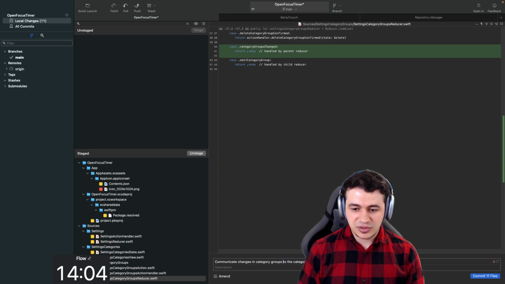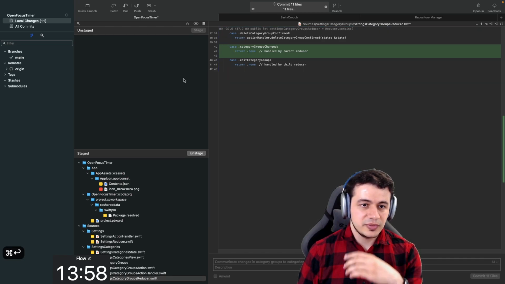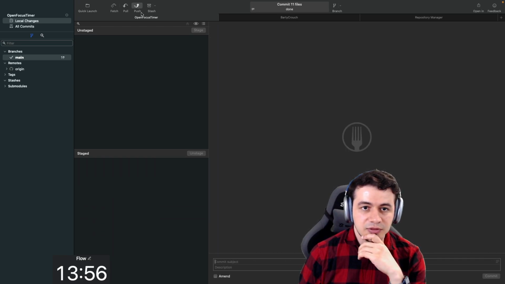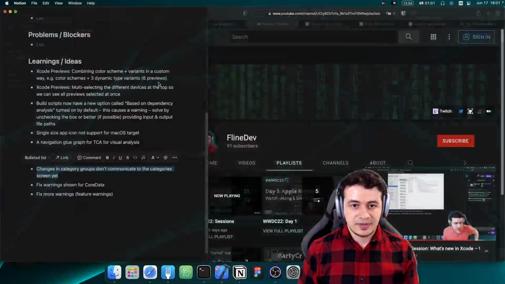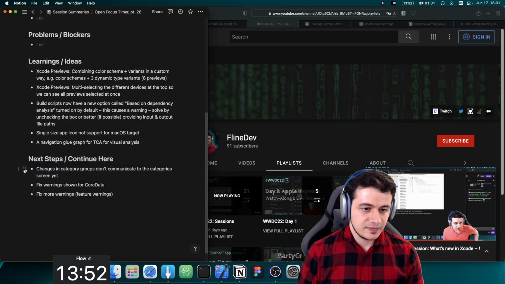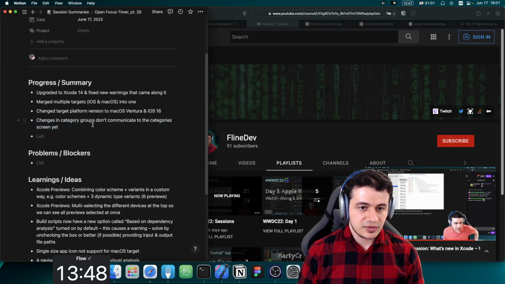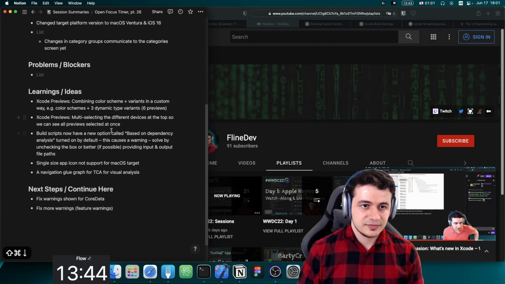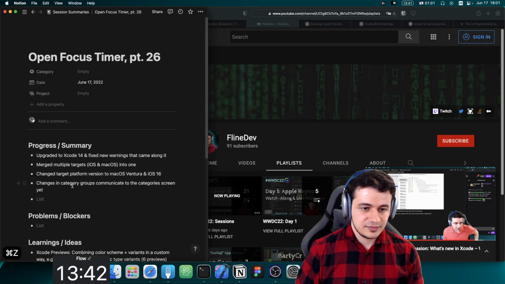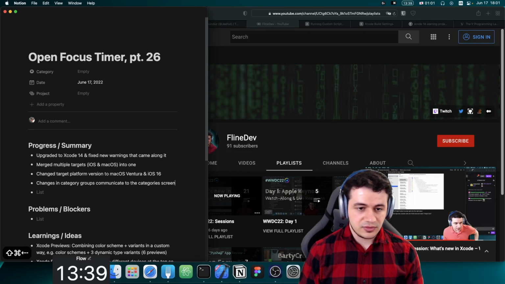That's basically what this commit does. All right, let's push this and move this to the changes in category, communicate to the category screen.